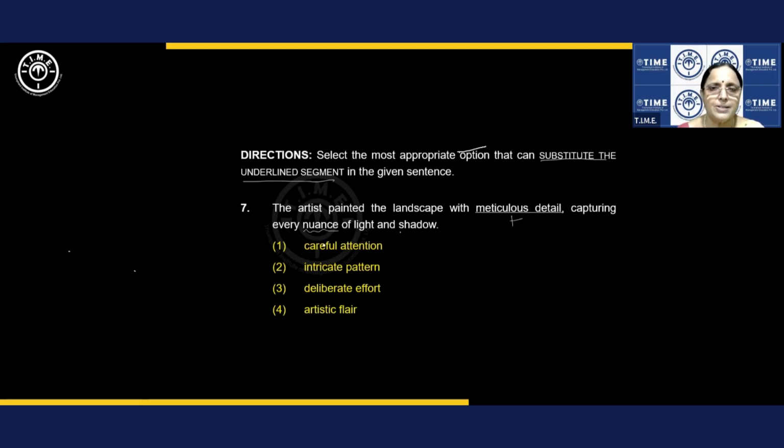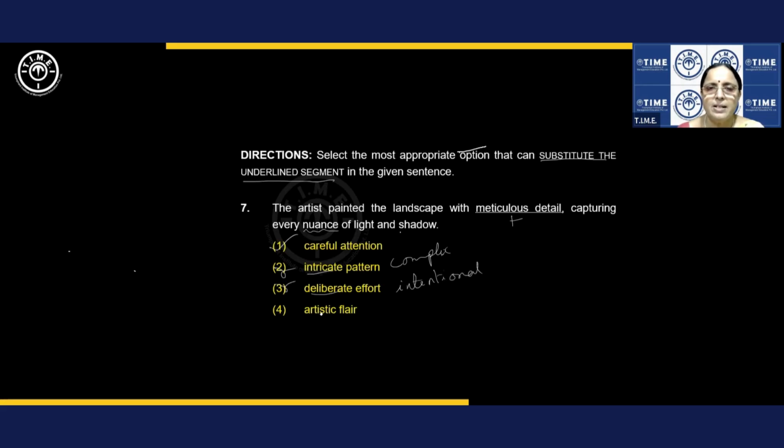Right. So positive. If you know the meaning, you can straight away pick the answer. But otherwise, also let's try. Meticulous is doing something very carefully, flawlessly. So careful attention is the answer. Intricate pattern, meticulous detail does not deal with intricate pattern. By the way, intricate is complex. No. Deliberate effort. Deliberate is doing something knowingly. Deliberate effort is intentional. It doesn't make sense here.